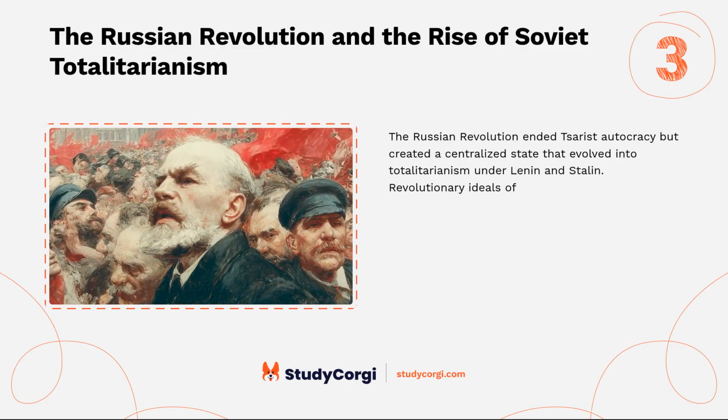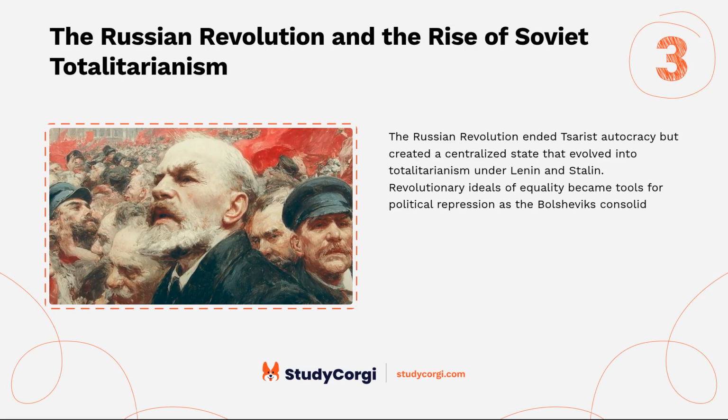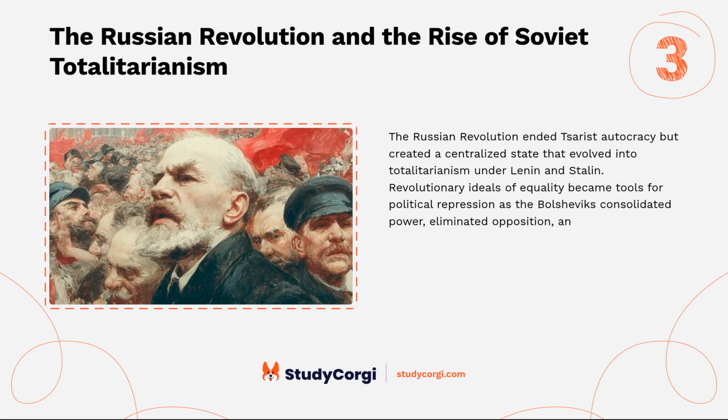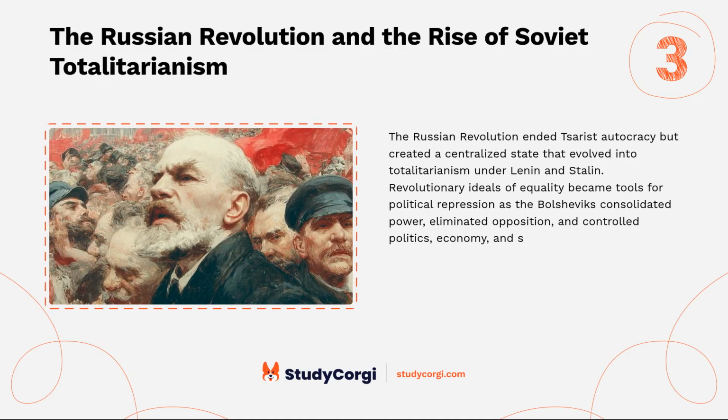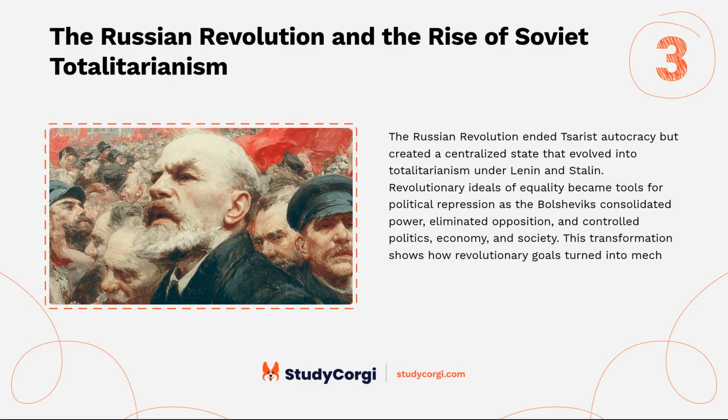Revolutionary ideals of equality became tools for political repression as the Bolsheviks consolidated power, eliminated opposition, and controlled politics, economy, and society. This transformation shows how revolutionary goals turned into mechanisms of absolute state authority and ideological dominance.